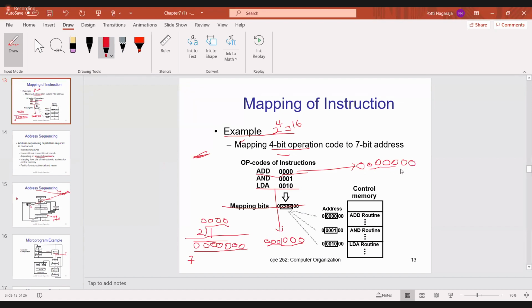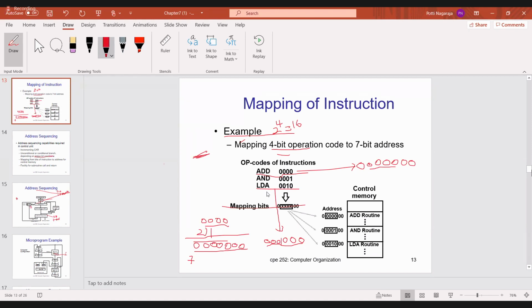Now, can anyone tell me what is the address of the control memory? This is the address. How many bits are there? 1, 2, 3, 4, 5, 6, 7. So the address of add is 7 zeros. Where there are 7 zeros, you have the add microprogram, and you will execute that add microprogram. Do you understand what I did? MSB is 0, then copy the opcode, then the 2 LSBs are zeros.